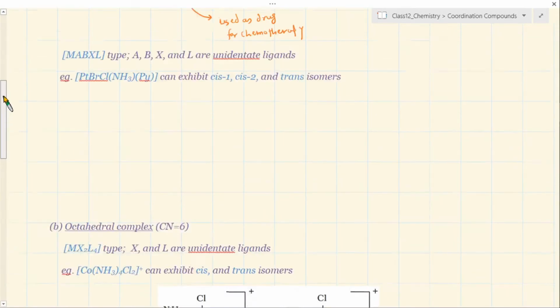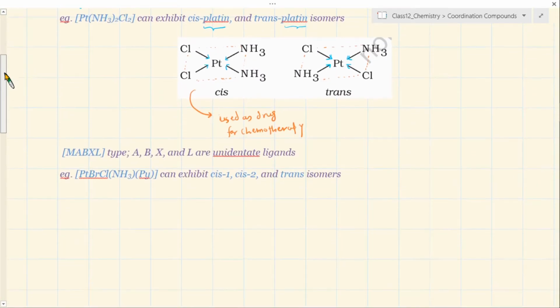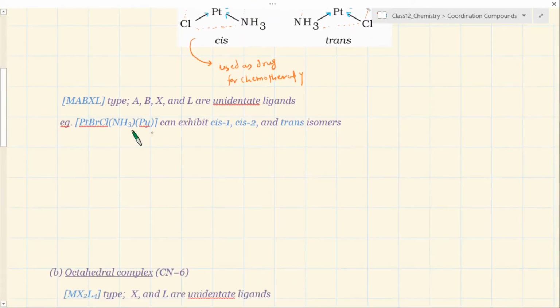There is another square planar type of complex, where all the ligands are different, A, B, X, L, all unidentate ligands, for example MABXL. Although this is not given in your book, this can exhibit a different type of arrangement.